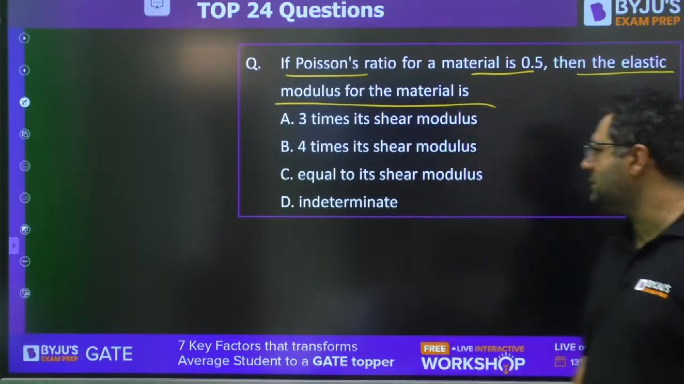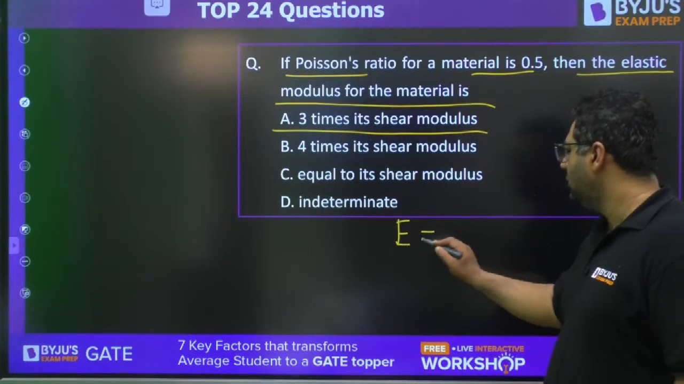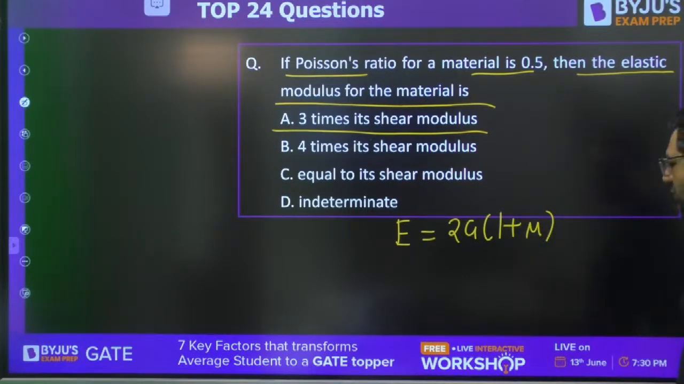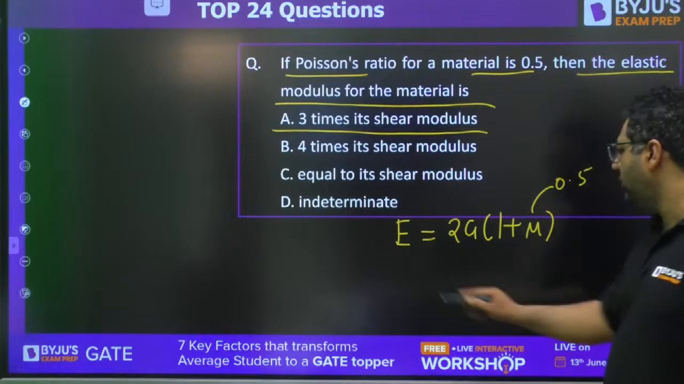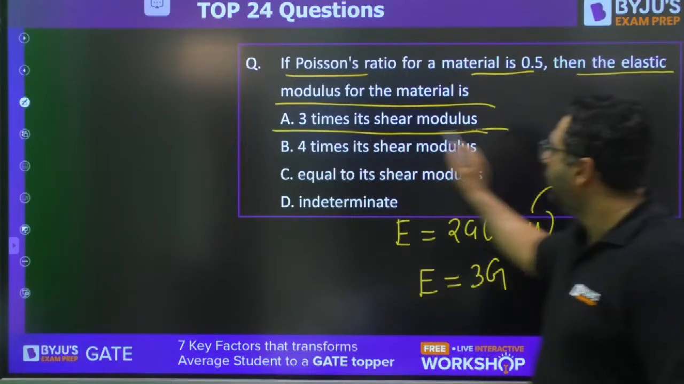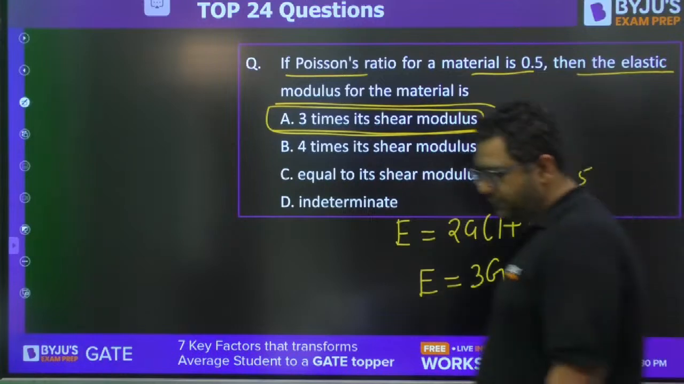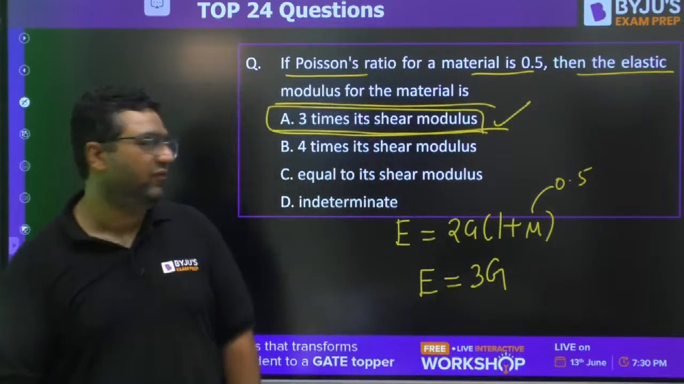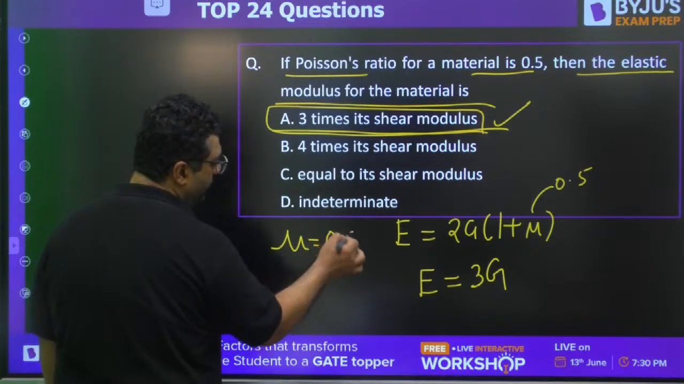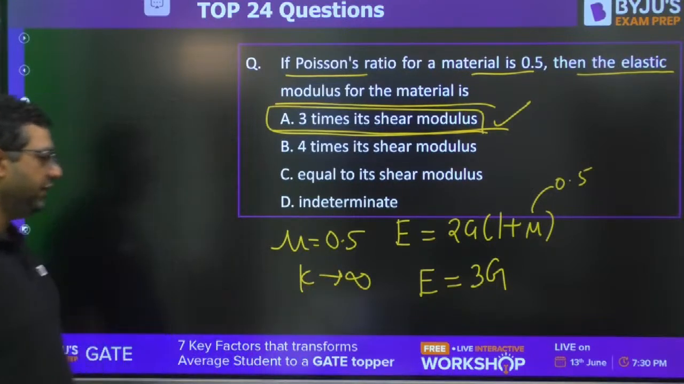So the answer coming is 3 times the shear modulus. You know E is 2G(1 plus mu). When Poisson ratio is 0.5, E will become 3G. A is correct. Wonderful. So when mu is equal to 0.5, K becomes infinity.